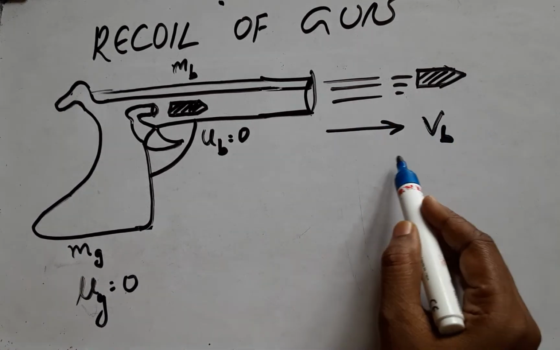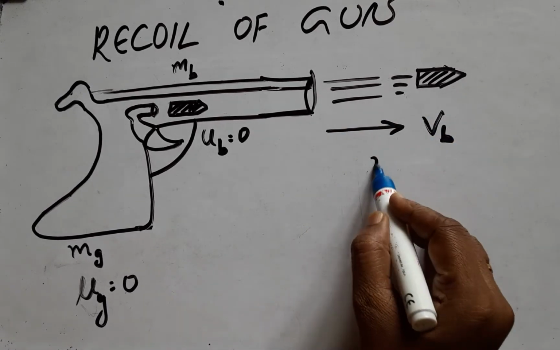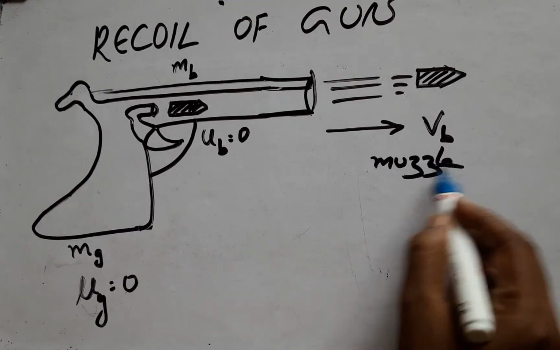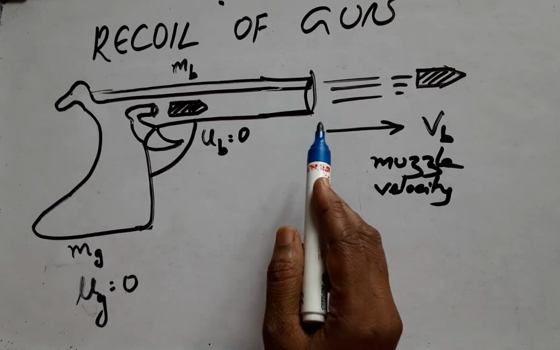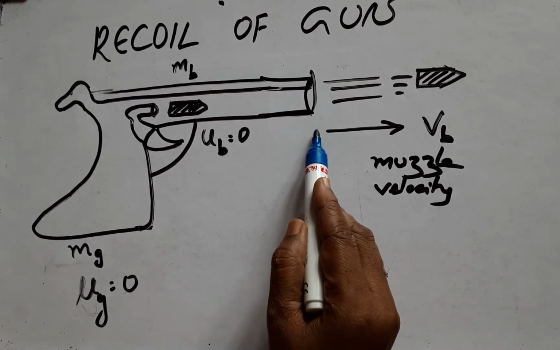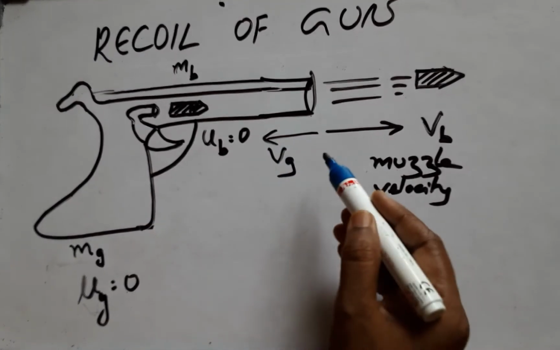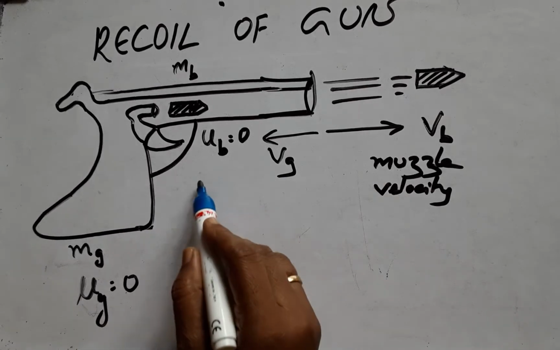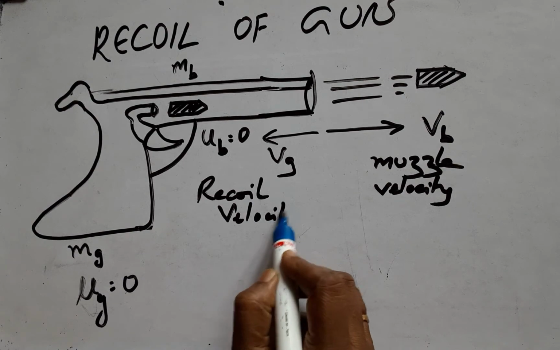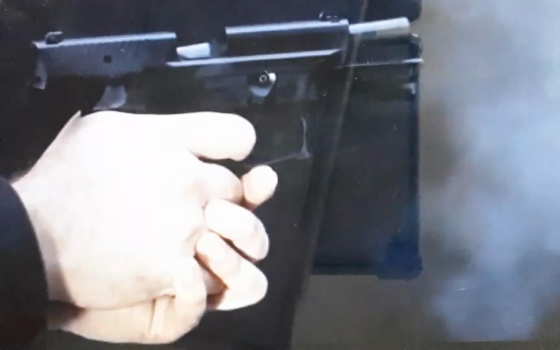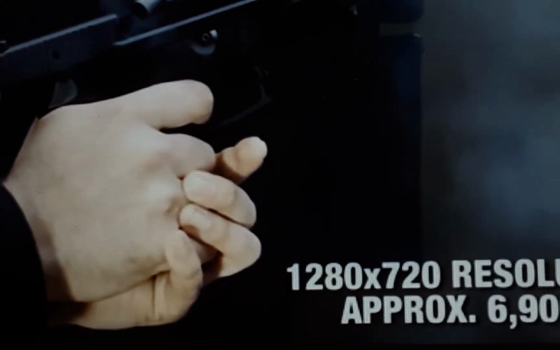Here the direction of the velocity of the bullet is forward, and this is called muzzle velocity of the bullet. And similarly, the gun moves with an equal and opposite velocity in the opposite direction, and the movement of the gun in the backward direction is called recoil velocity. As you can see, when the gun is fired, the bullet goes forward and the gun moves in the reverse direction.